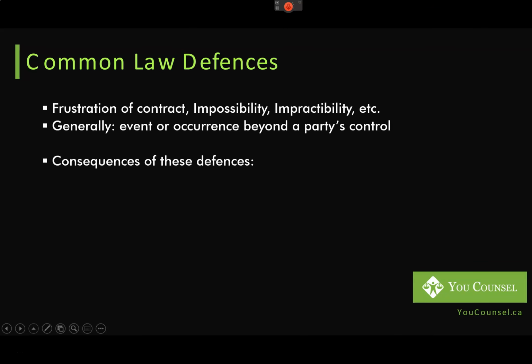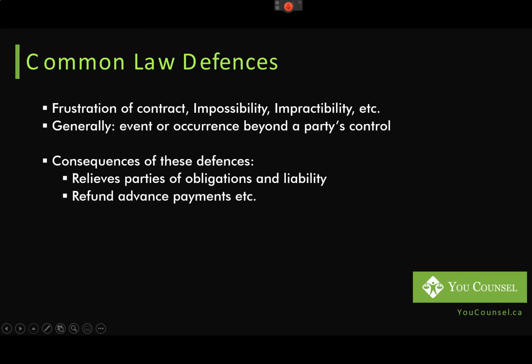Now, what are the consequences of these defenses? When a court finds that the contract is indeed frustrated, it relieves both parties of their obligations and liabilities. What does that mean if the monies have been paid already? If any advance payments were made, those need to be refunded, returned. Deposits need to be returned.